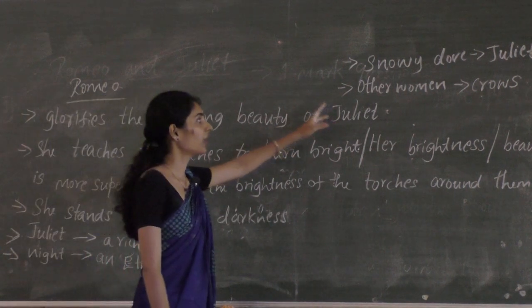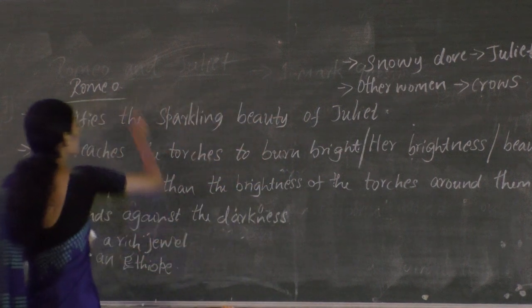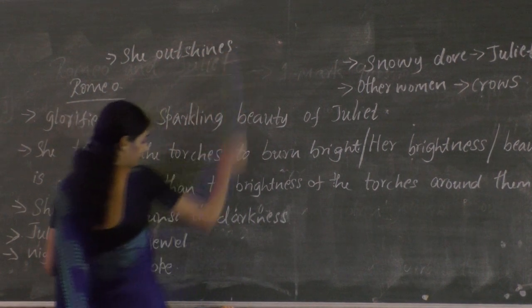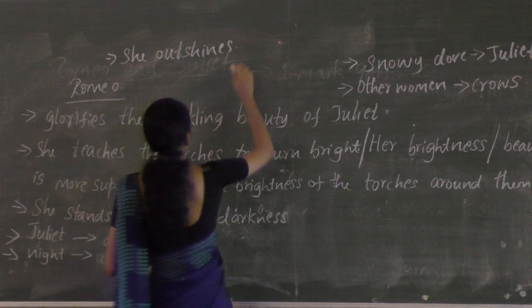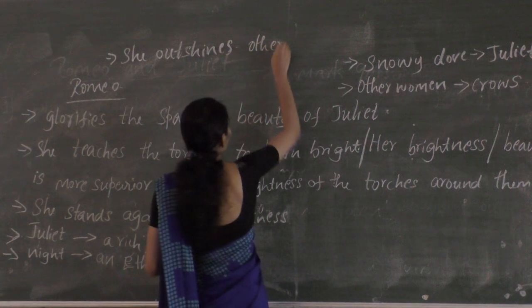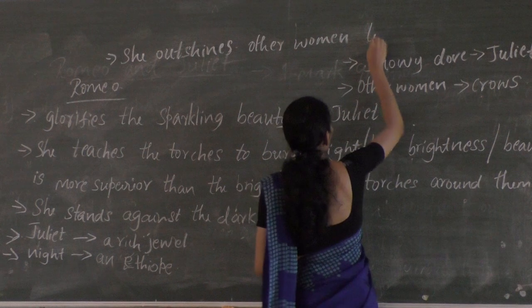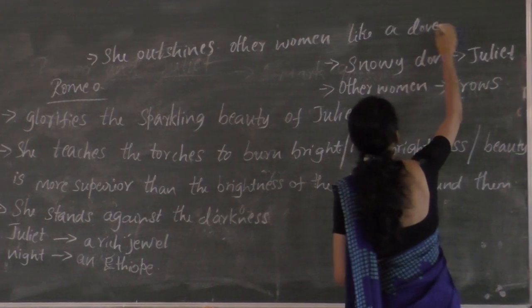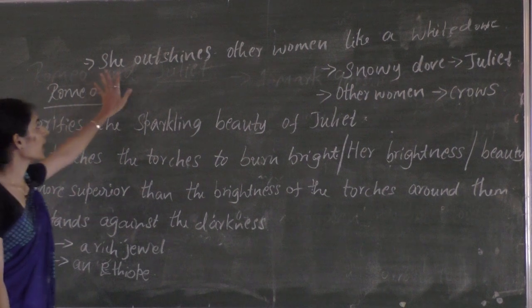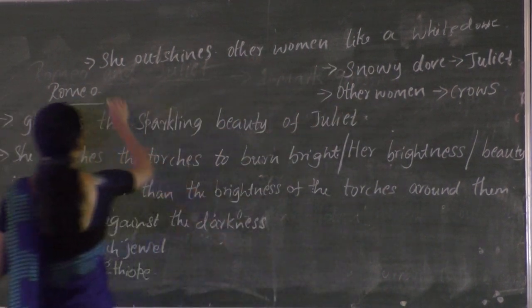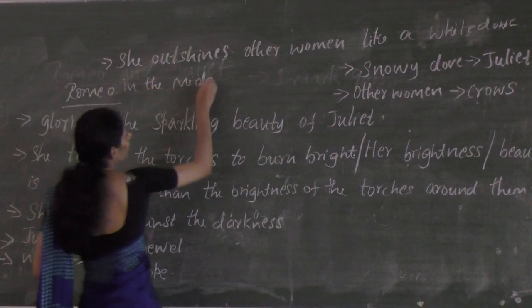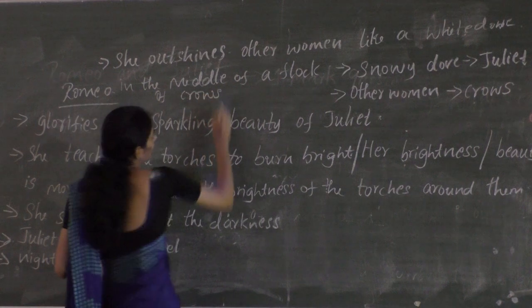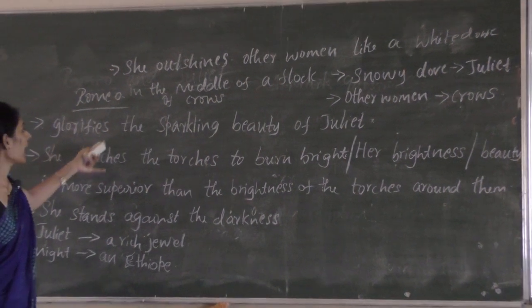As I said, she was very beautiful, and it can also be explained as she outshines other women like a white dove in the middle of a flock of crows. So this is how he describes her beauty.